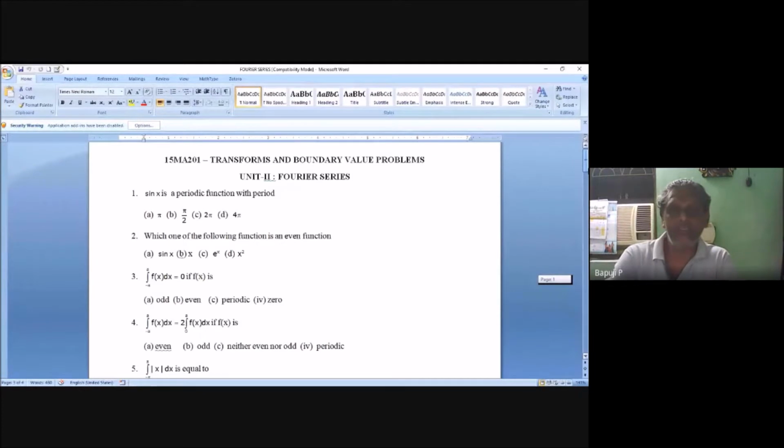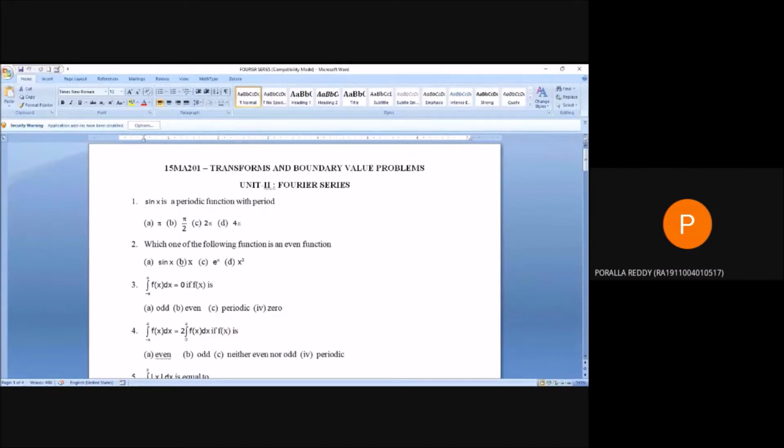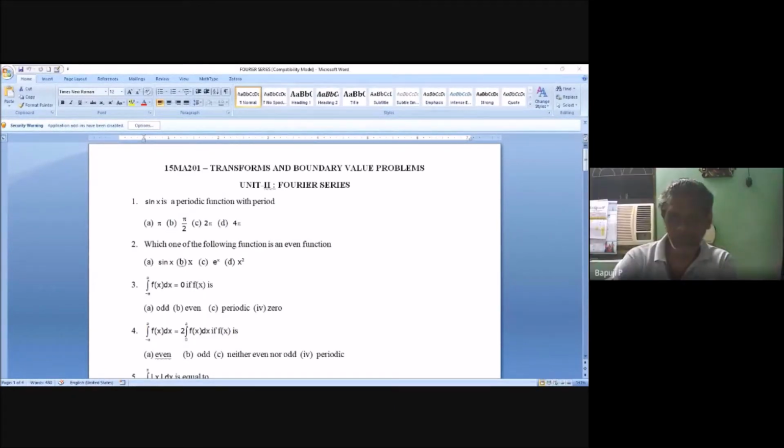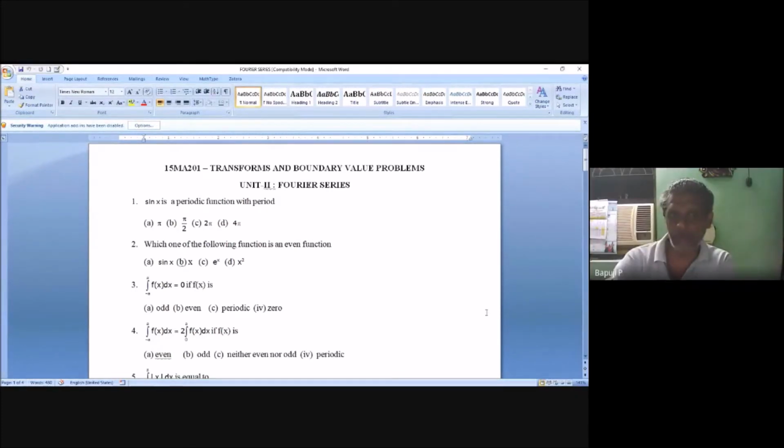Sin x is a periodic function with a period. The options are pi, pi by 2, 2 pi, 4 pi. What is the answer? Two pi. Are you seeing the answers? 2 pi, sir. Only one can tell, what about the others?